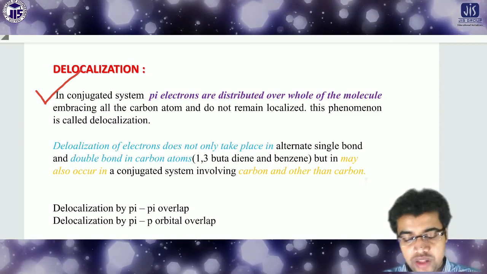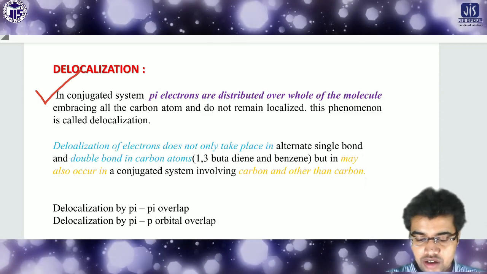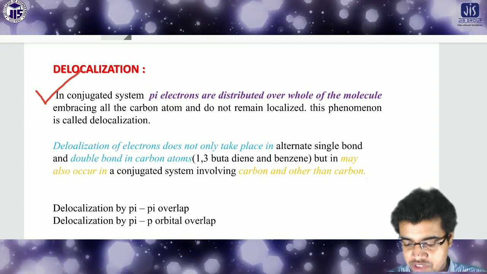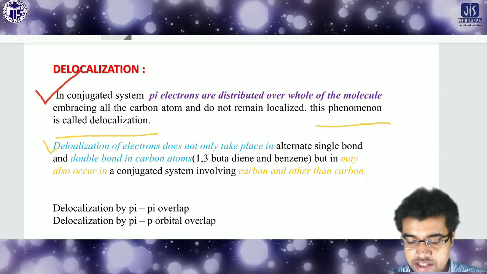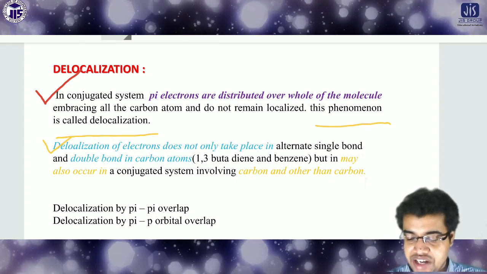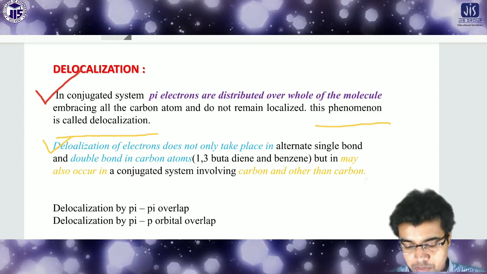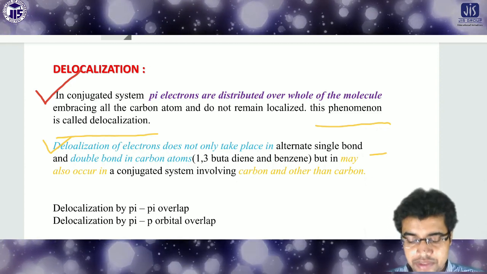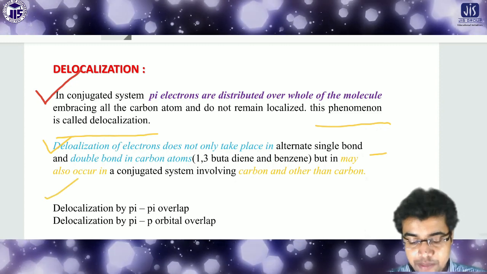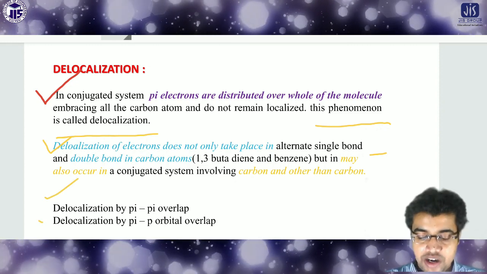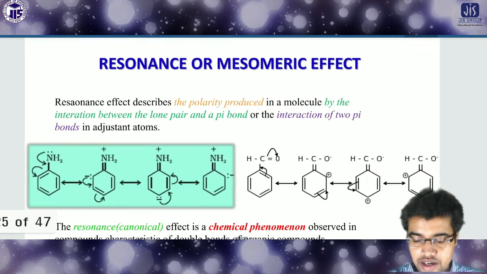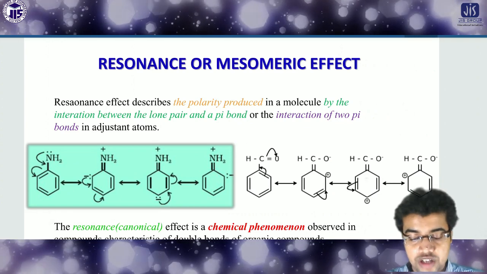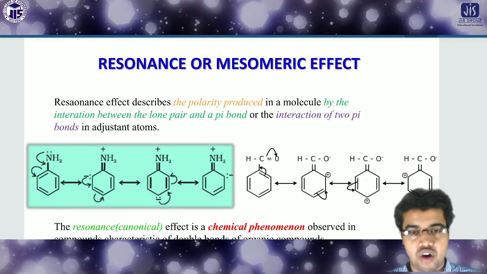All the carbon atoms, that means the charge will be distributed throughout the molecule. This phenomenon is called the delocalization. Delocalization of electrons not only takes place in alternating single and double bonds in carbon atoms. For example, there will be delocalization where pi-p overlap also occurs. Okay, so now there is an important topic, the resonance, or the mesomeric effect. Resonance is also called the mesomeric effect.